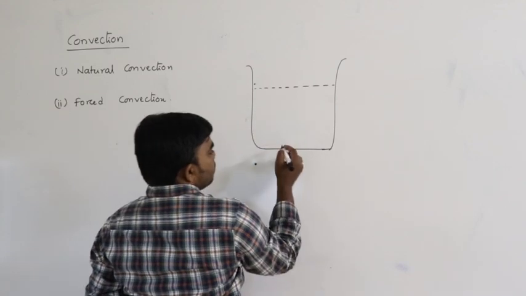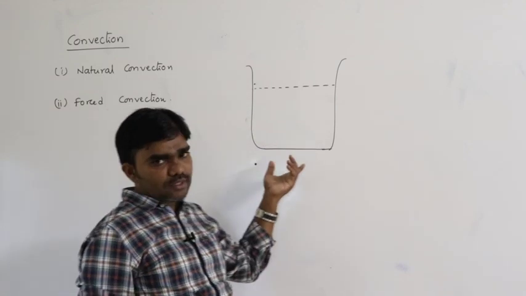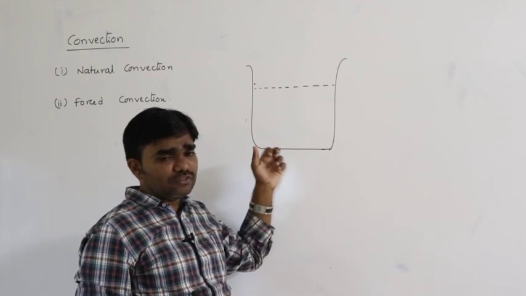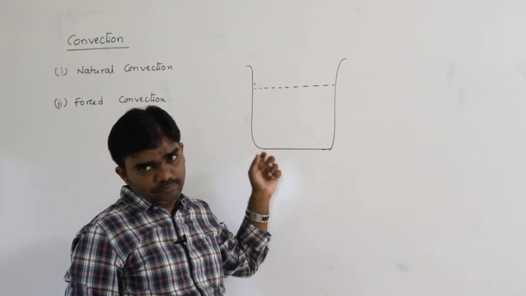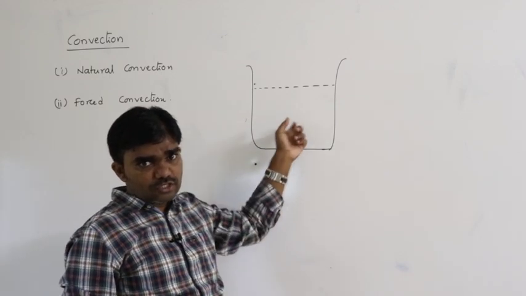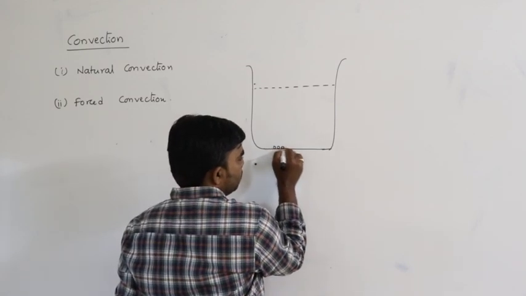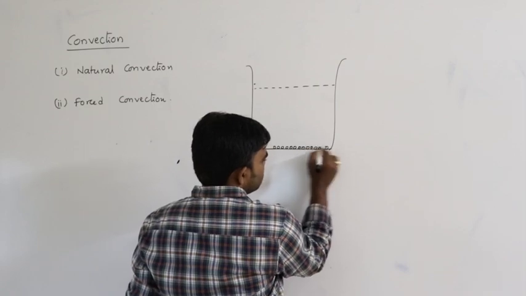While the heat energy is supplied at the bottom, which one is heated first? The vessel is heated first. After that heat energy is transferred from vessel to water. So due to that, the water molecules get heated first at the bottom surface.